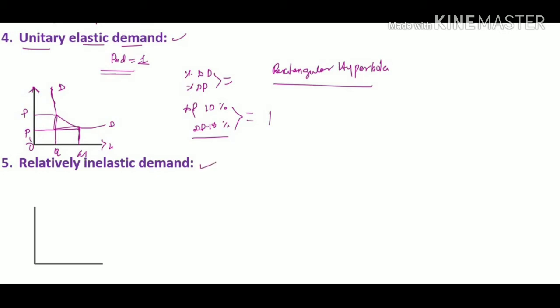Relatively inelastic demand. If the price elasticity of demand is less than 1, then it is called relatively inelastic demand or less elastic demand. Here we can draw a relatively inelastic demand diagram. The DD curve shown in this diagram is steeply downward sloping. The percentage change in demand is less than the percentage change in its prices. Here we can see clearly that the percentage change in demand is less than the percentage change in its prices.